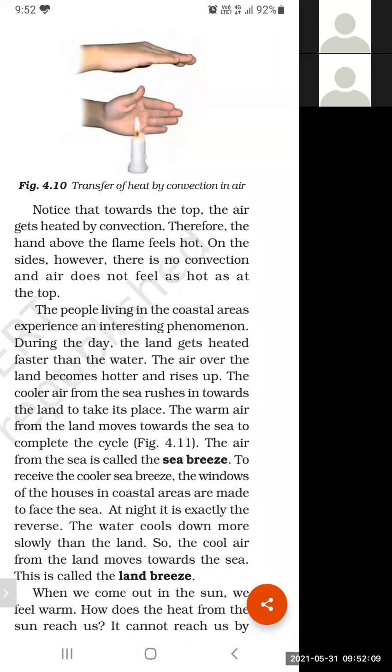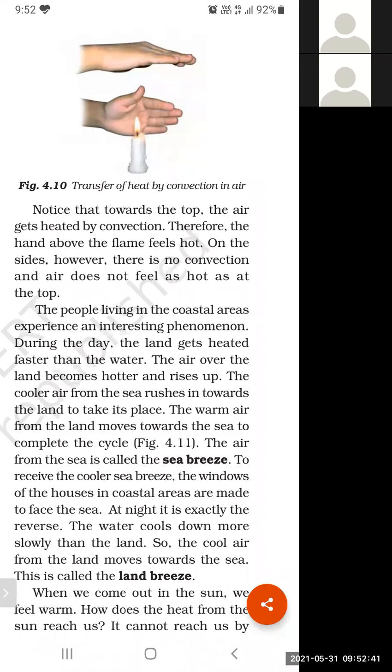To receive the cooler sea breeze, the windows of the houses in the coastal area are made to face the sea. That is the reason in the coastal area all the windows are facing towards the sea. Why? To receive this cooler air. Breeze, air, wind, these are the same thing. Moving air is known as wind and sometimes it is known as breeze.